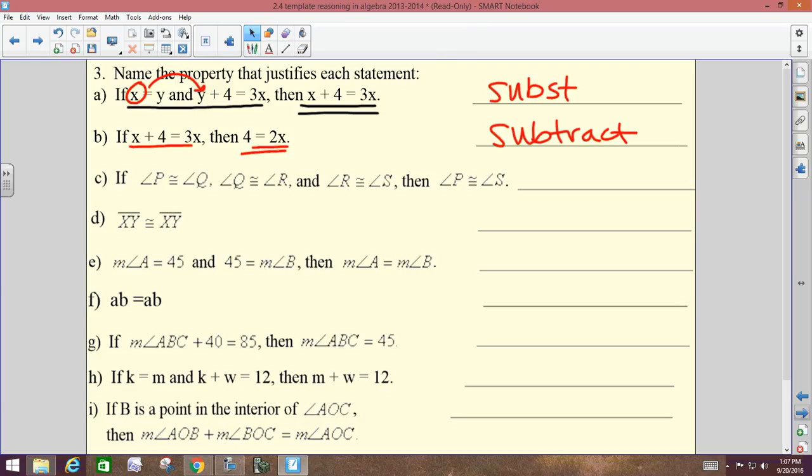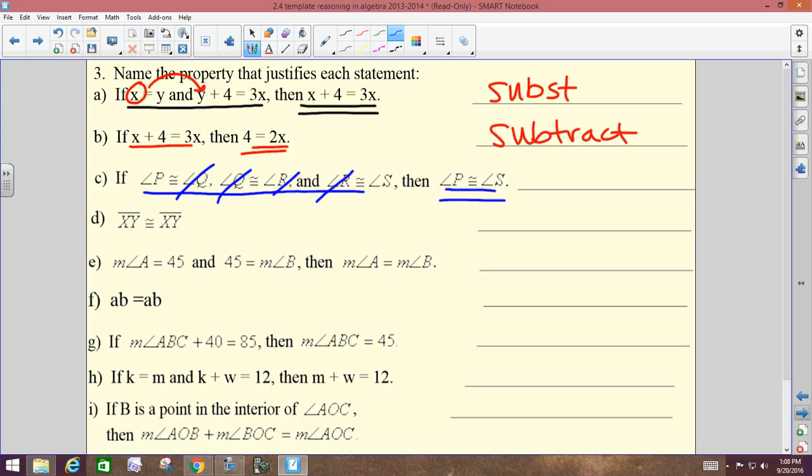C, if angle P is congruent to angle Q, angle Q is congruent to angle R, and angle R is congruent to angle S, then angle P is congruent to angle S. What property do we have here? P and R are both congruent to Q, so I can just eliminate that. Well, P and S are now both congruent to R, so I can eliminate that. And then that leaves me that P is congruent to S. Good, this is your transitive property.